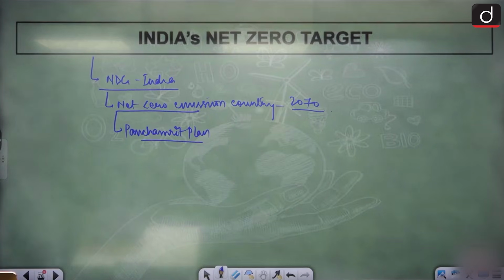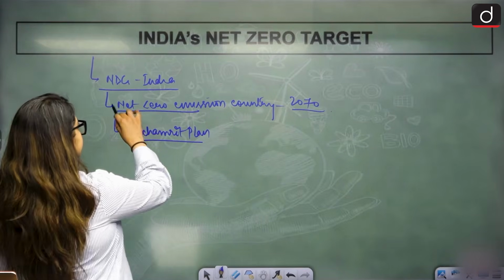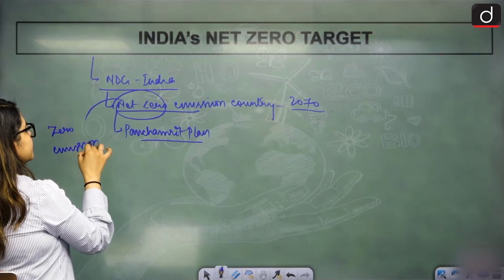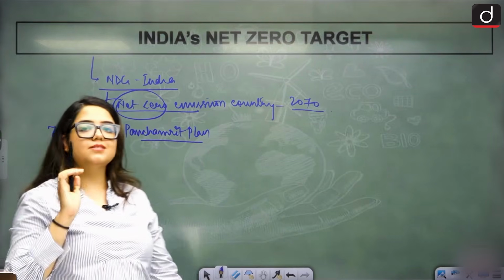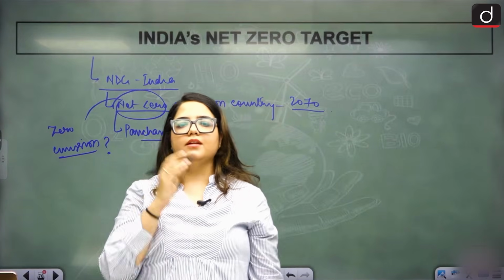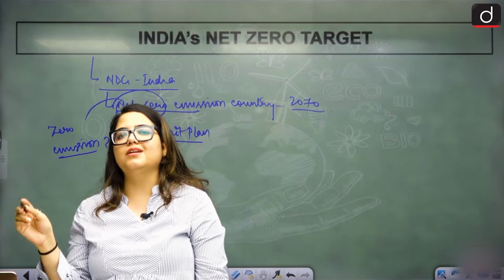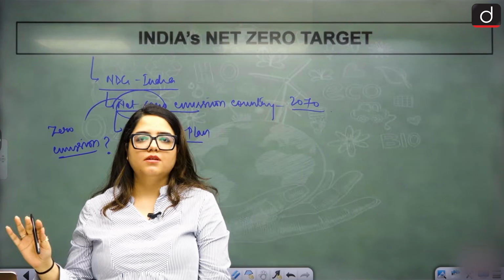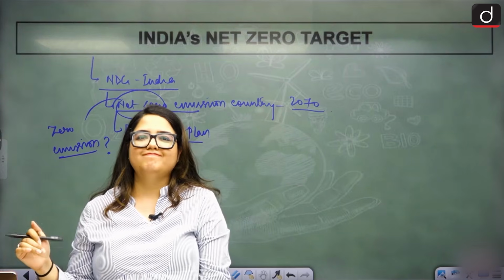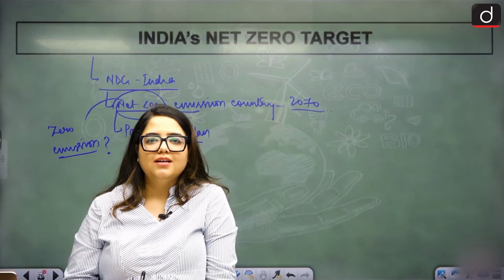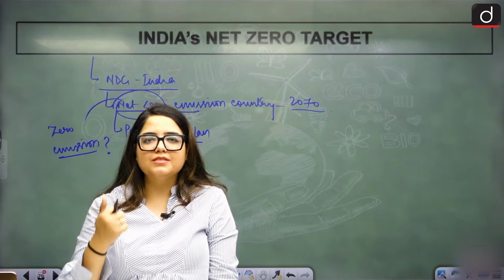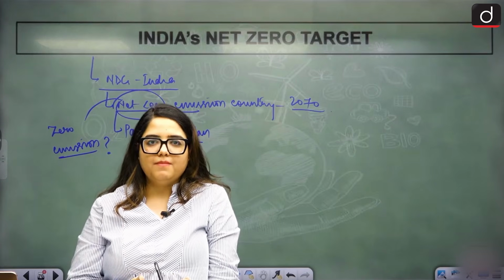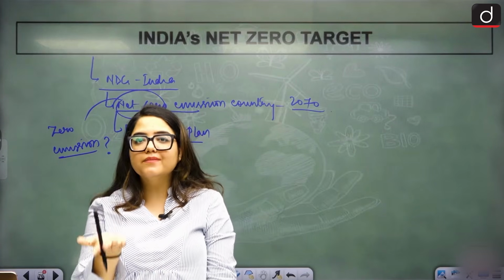Net zero. Now understand, does net zero mean zero emission? In statements, it is generally given that India will become a net zero emission country. Does net zero emission mean zero emission? No emission at all. Is that even possible? Just think about it. Plants, human, animal, as long as they are alive, is net zero emission possible? We will be inhaling oxygen, we will be giving out carbon dioxide.